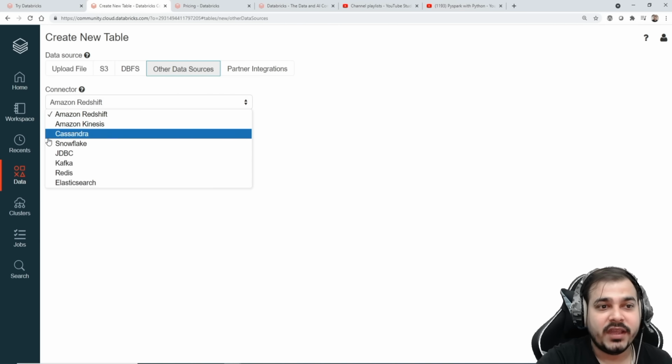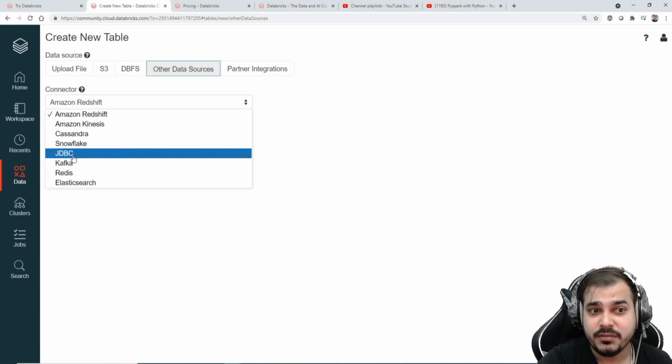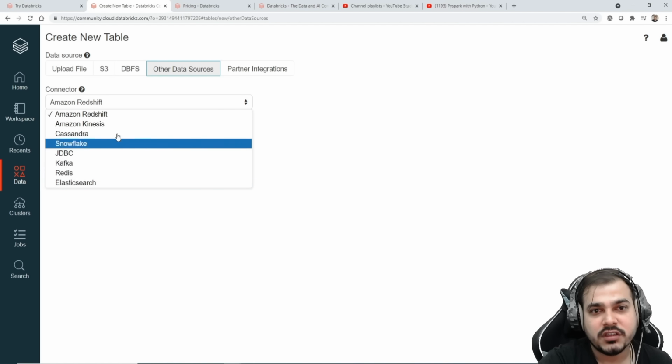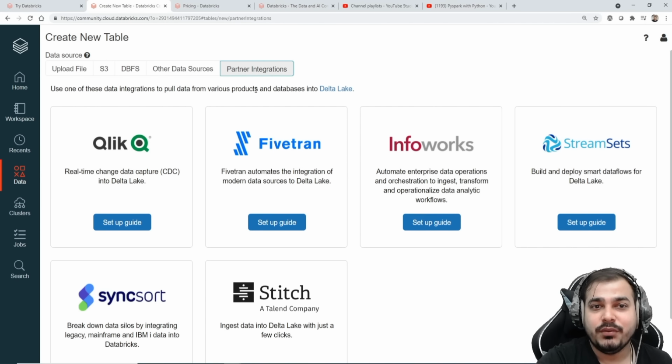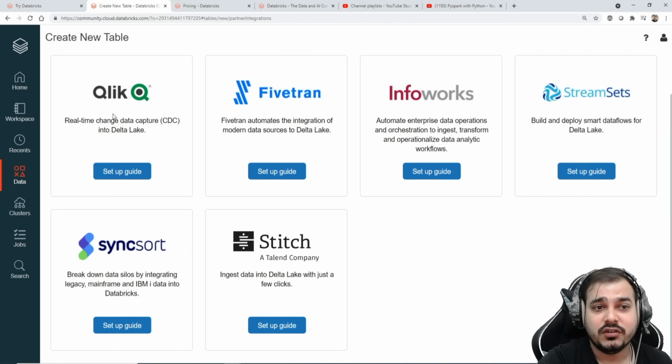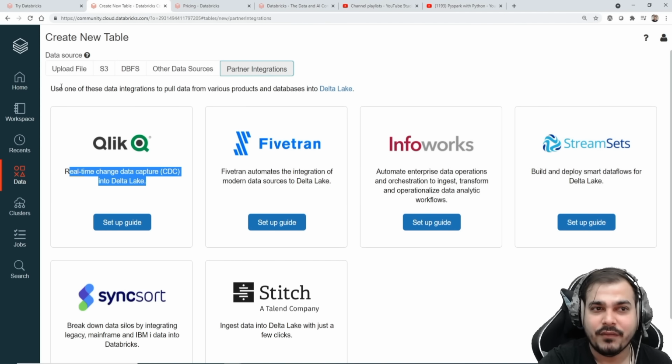Then you have Cassandra. Cassandra is also a NoSQL database. Then JDBC, Elasticsearch. So different data sources are also there. We'll also try to see partner integrations. They are also like real-time capture in Data Lake, and many more things are there. So you can definitely have a look at this.